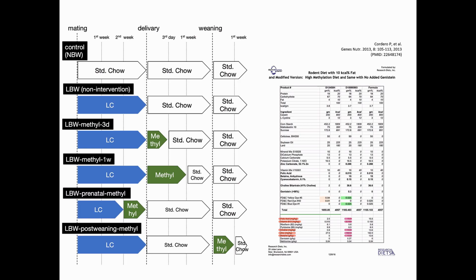We supplemented the diet with folic acid and vitamin B12 to normalize the glucocorticoid response in low birth weight rats. This fortified diet was prepared as in this previous paper, the high methylation diet. This diet was fed to lactating or third trimester mother rats or post-weaning offspring, as shown here.